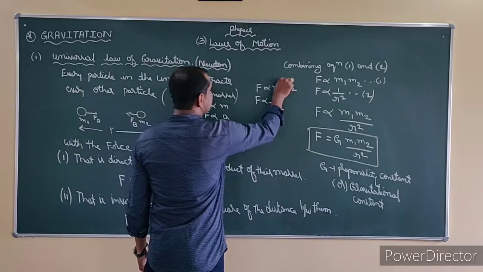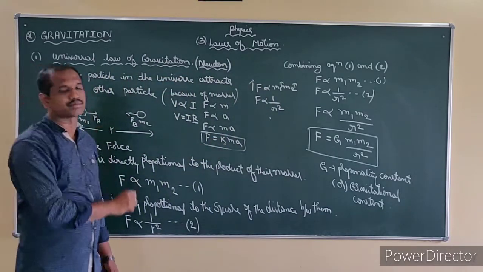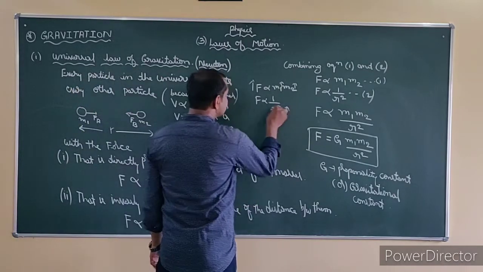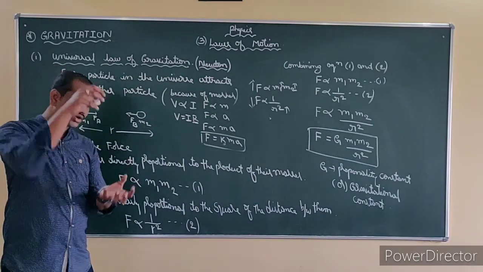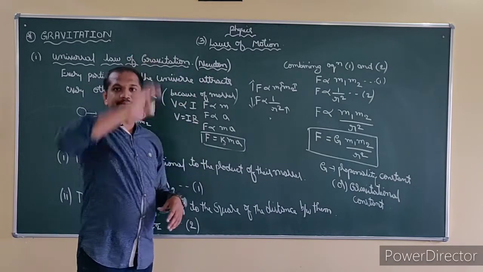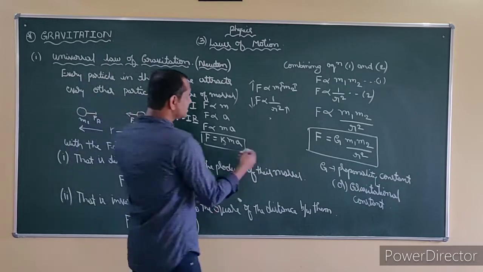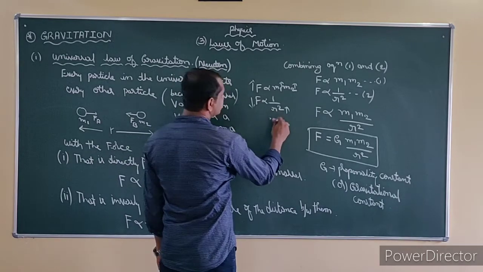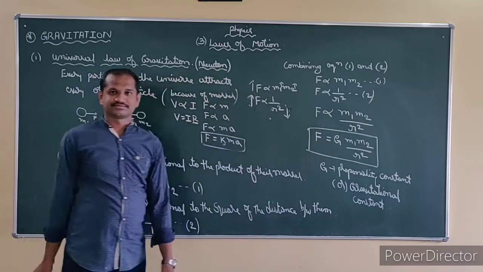It means, with increasing masses, force also increases. That is the meaning of directly proportional. What do you mean by inversely proportional? With increasing distance, force becomes less. Understand? For example, you are lying on the earth, and the gravitational force on you is less. But when you fall from the floor, the gravitational force is more, the reason being the distance is more.